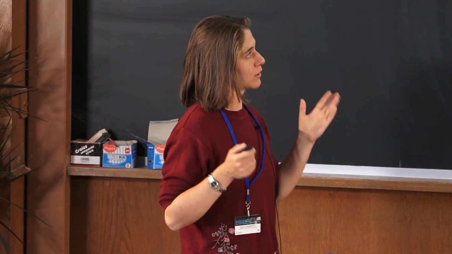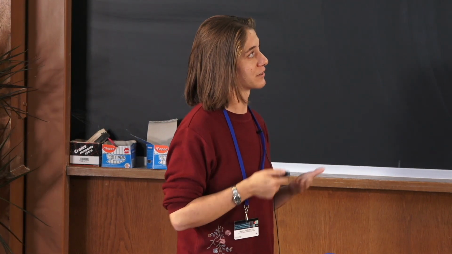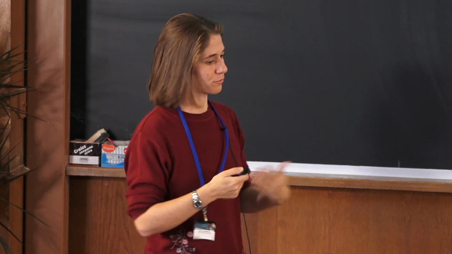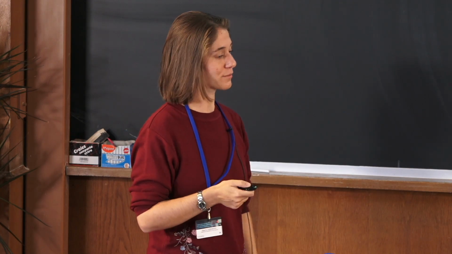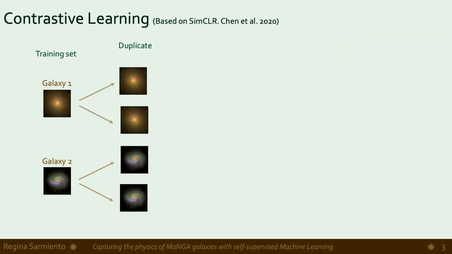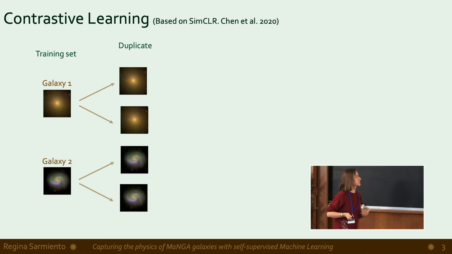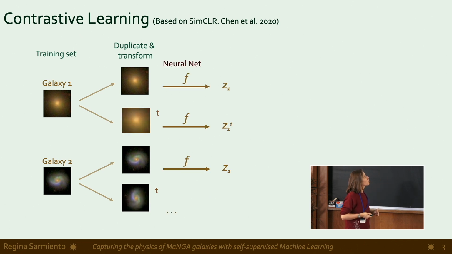We're going to see what contrastive learning is, and to see that, we'll see how it's trained. Contrastive learning is an unsupervised algorithm to obtain representations. We have our training data set, which is a set of maps of galaxies, and we duplicate them. Then we apply some transformations, like zooming in or rotating the images, and we run this through a neural network.